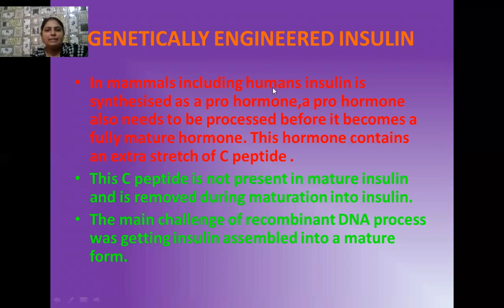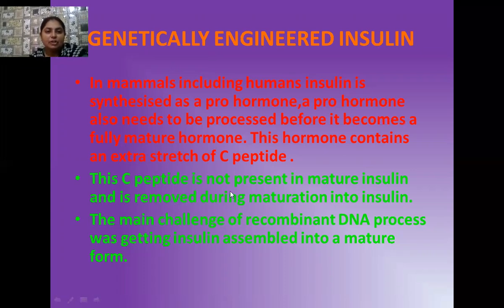Okay, students, in mammals, human insulin is synthesized in the form of a prohormone, and a prohormone always needs processing before it becomes a fully mature hormone. So this hormone contains an extra stretch of C-peptide, which I have already discussed.